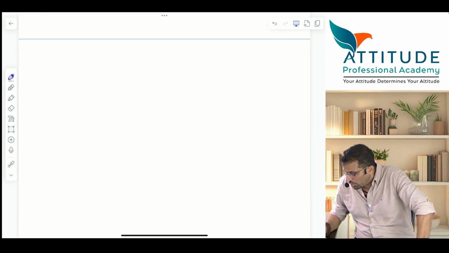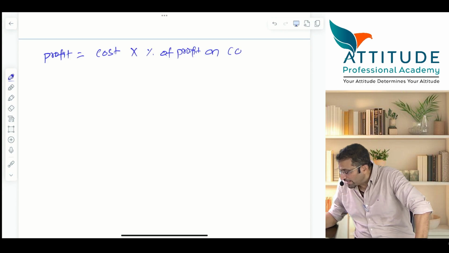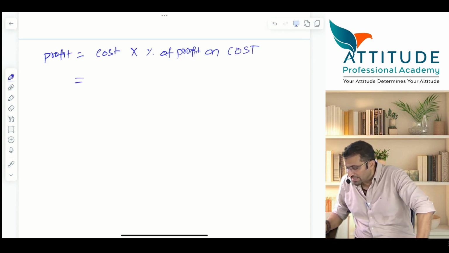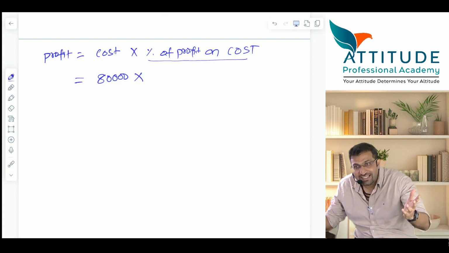Profit is equal to cost into percentage of profit on cost. In the sum, cost price is given, 80,000. But in the question, percentage of profit on cost is not given.